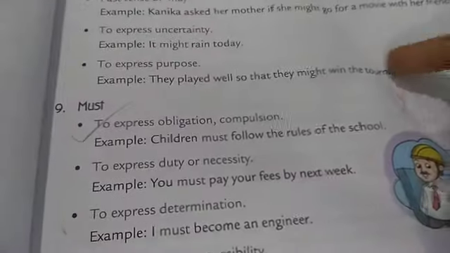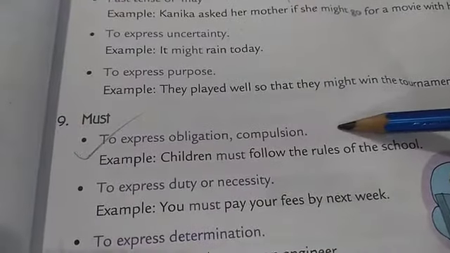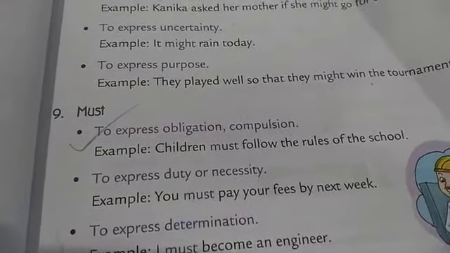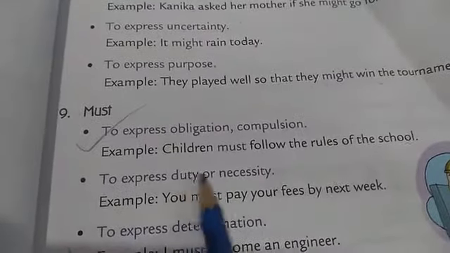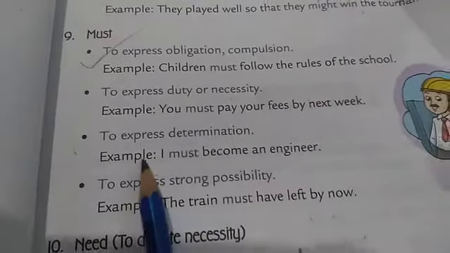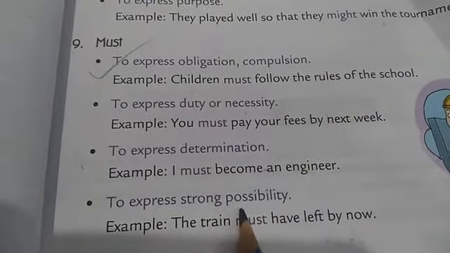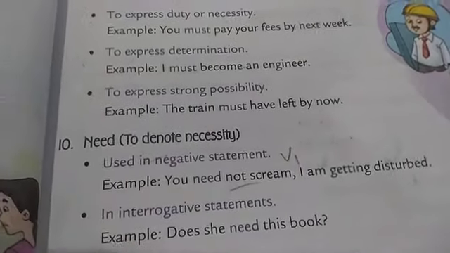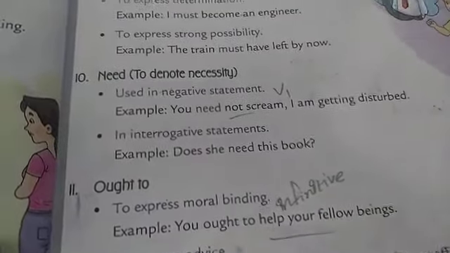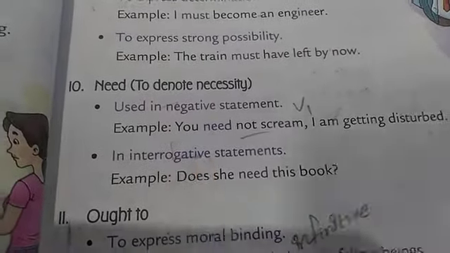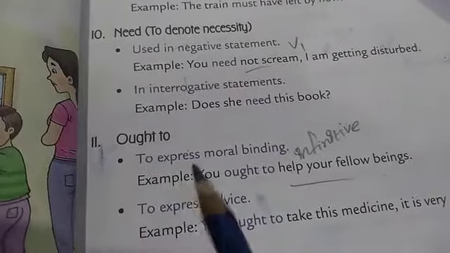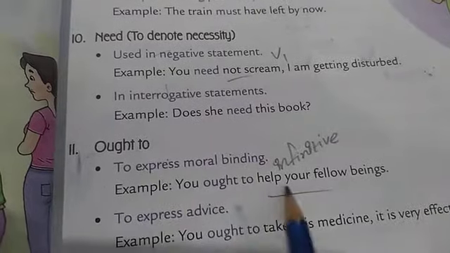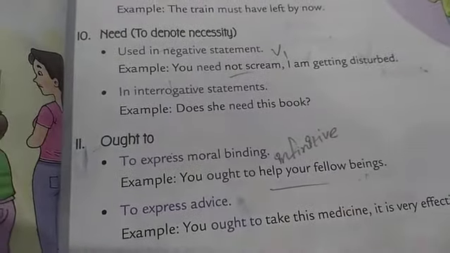Next one, must. To express obligation and compulsion. You must do your work. That shows the compulsion. To express duty or necessity. To express determination. To express strong possibility. Next one, need. Used in negative statement and in interrogative statement. Interrogative statement, what is that? Questions. Ought to. Ought to means duty. To express moral binding. You ought to help your fellow beings. To express advice.